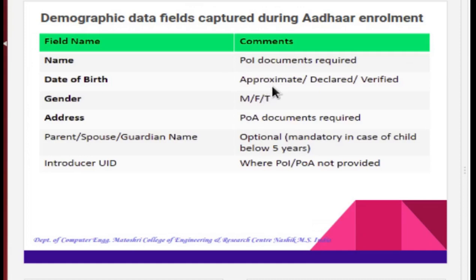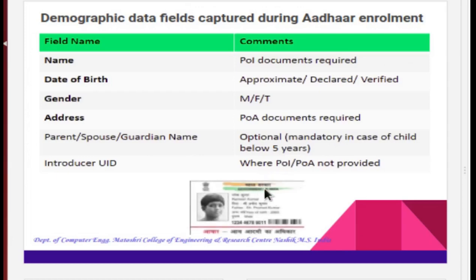If it is not available, then you can mention the approximate date, or your date of birth can be verified on the available document. Then specify gender like male, female, or transgender. Then parents or spouse guardian name. It is optional to mention the guardian name, but it is mandatory for the child below 5 years. Then you will get such kind of Aadhaar card.